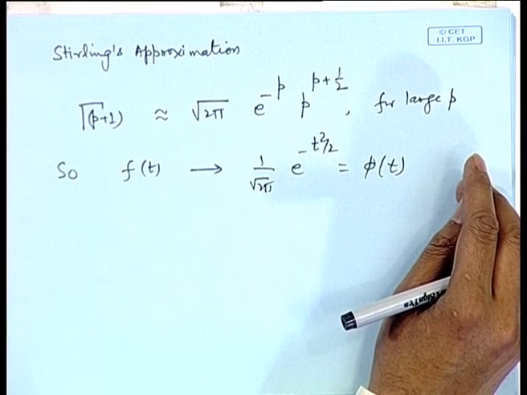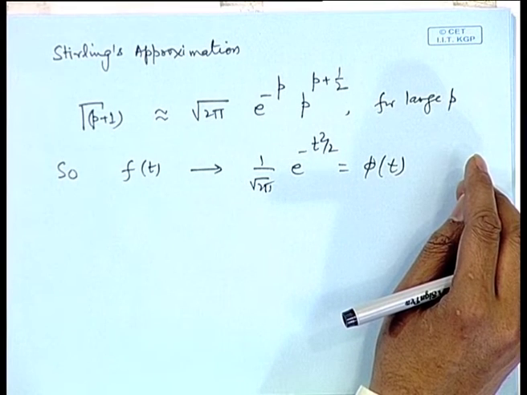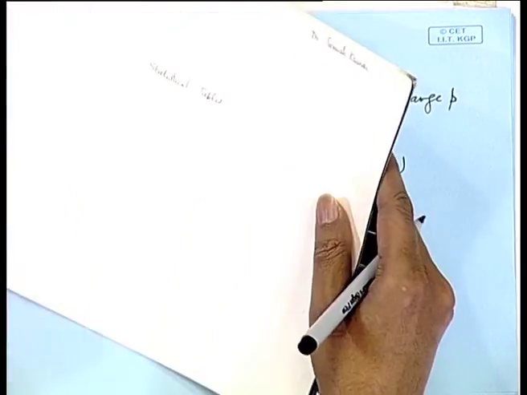The question arises: for what sufficiently large value of n is this approximation good? The answer is that for n greater than or equal to 30, the approximation is extremely good. And the tables of the t distribution most of the time show this.